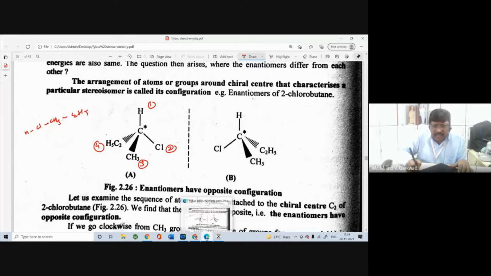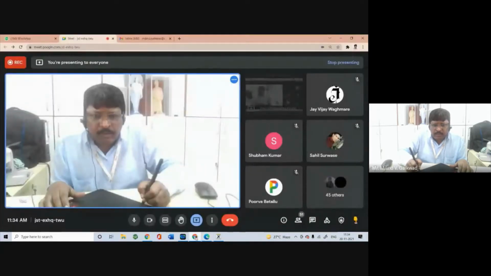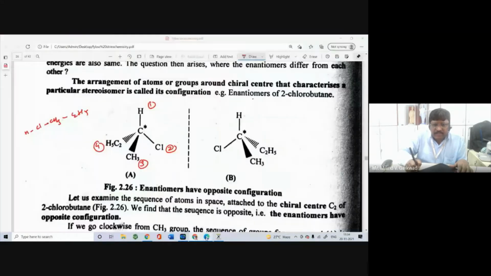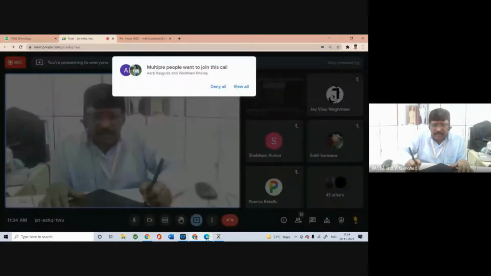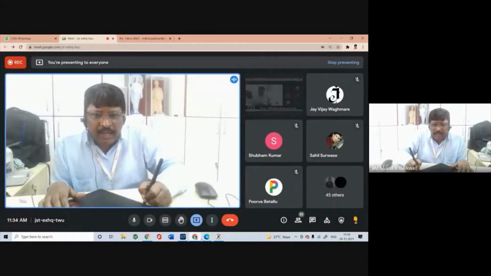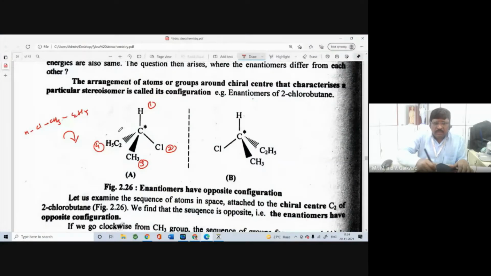you will see that when you look in this direction, your eyes travel in a clockwise direction, right? So H to Cl, Cl to CH3, CH3 to C2H5, your eyes travel in a clockwise direction like this.